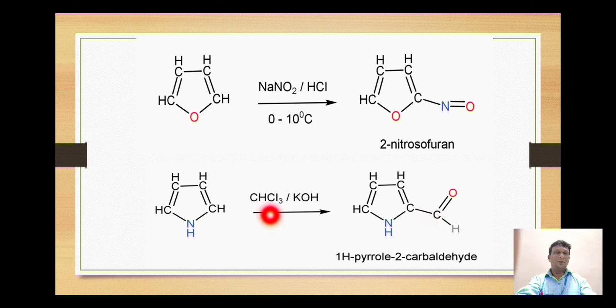This is also a familiar reaction, whereby an electron-rich aromatic ring on reaction with chloroform and potassium hydroxide undergoes Reimer-Tiemann reaction, whereby there is the formation of dichlorocarbene, which on hydrolysis gives formation of carbaldehyde.